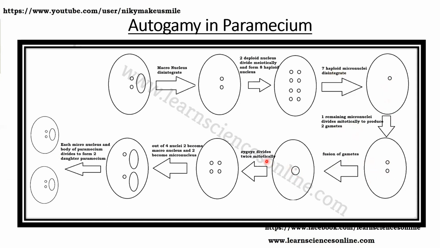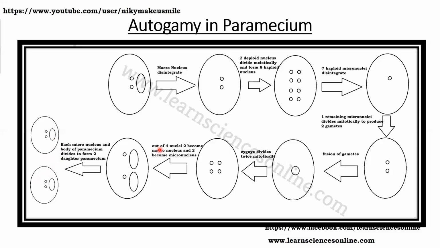This zygote nucleus then undergoes mitosis twice. As a result, four nuclei are produced. Out of these four nuclei, two become macronuclei and two become micronuclei. So this one paramecium cell now has two macronuclei and two micronuclei. Now after this, each micronucleus and the body of the paramecium divide to form two daughter paramecia. The micronucleus divides to form one more micronucleus and the entire body divides. As a result, from one paramecium, two daughter paramecia are produced. This is how autogamy takes place in paramecium.